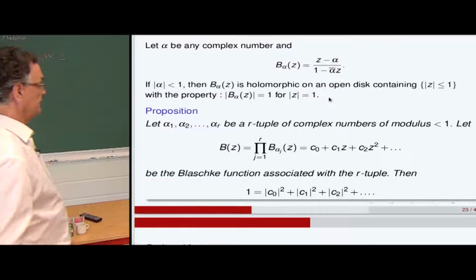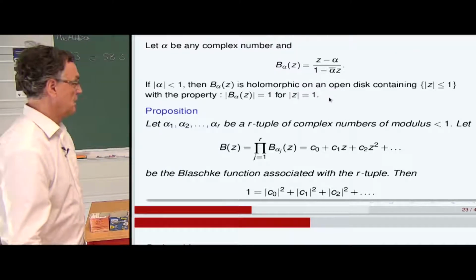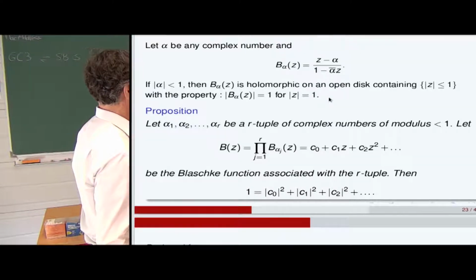This function is called the Blaschke function associated to the r-tuple. And then we have 1 equals the sum of the squares of the moduli of the coefficients.